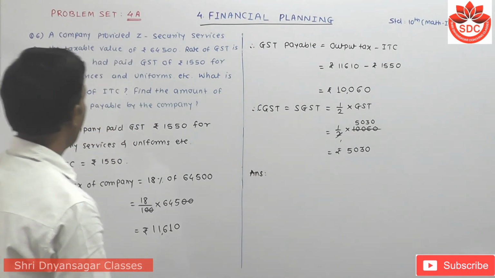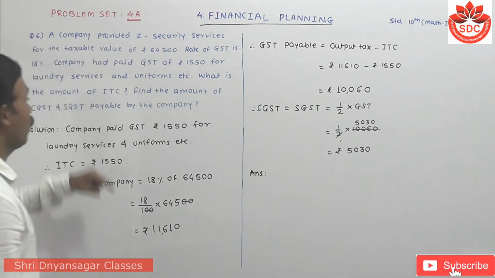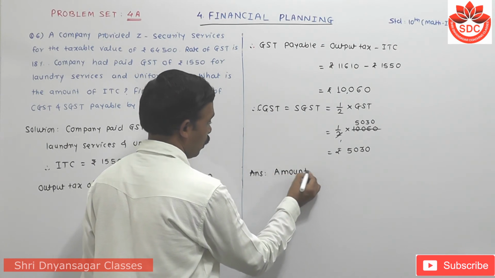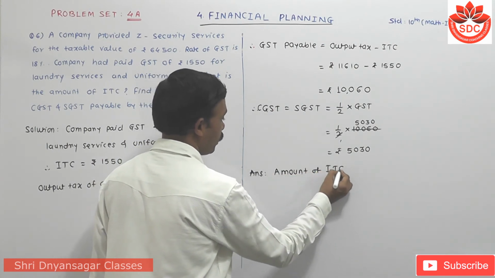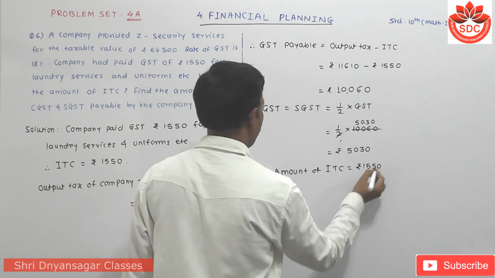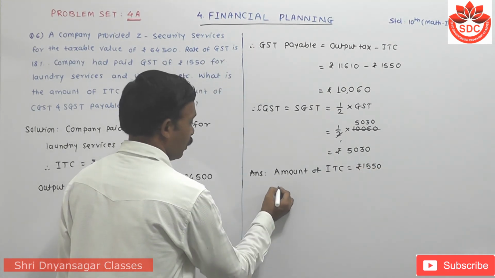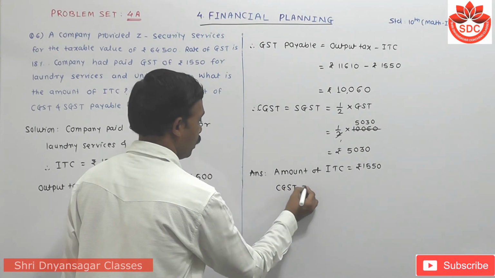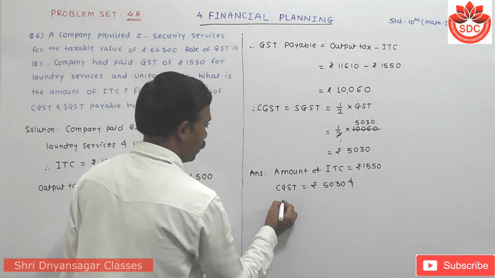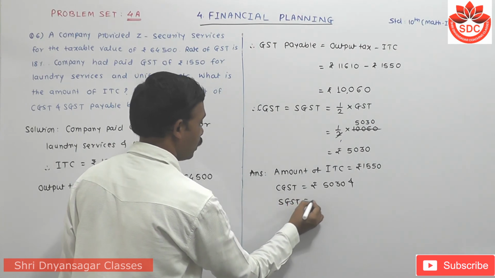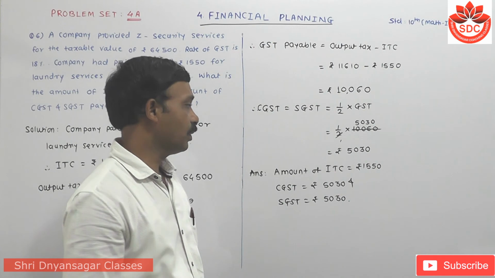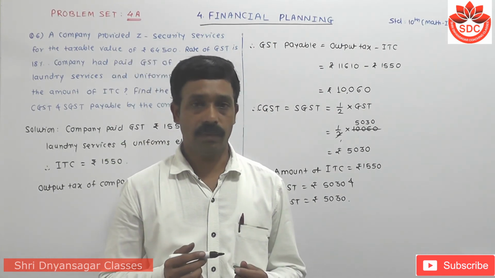Answer. Here we have to find out the amount. What is the amount of ITC? So amount of ITC is equals to rupees 1,550. Then CGST is equals to rupees 5,030 and SGST is also rupees 5,030. Can you understand this? Okay, we take the next question.